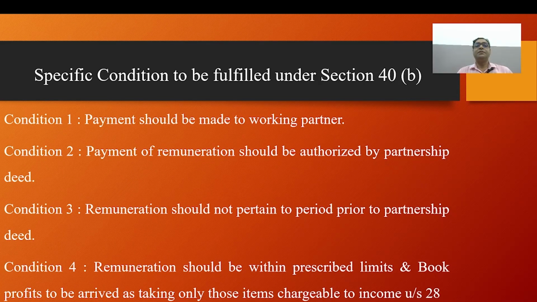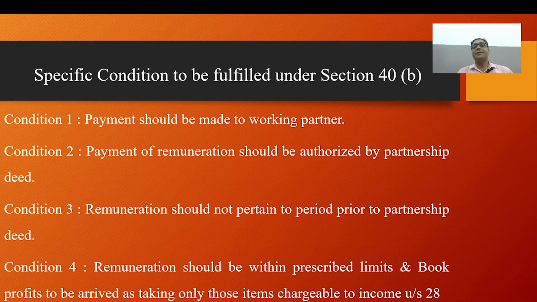And the third condition: remuneration should not pertain to a period prior to the partnership deed. In such conditions, remuneration paid to a working partner will be allowed as a deduction to the firm from the date of such partnership deed, not from any earlier period.